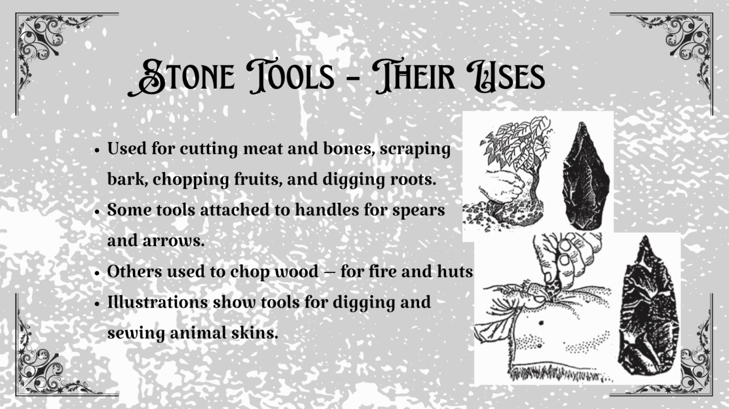Some stones were tied to sticks, creating early versions of axes, spears, and arrows. Others were used to chop wood for fire or for building simple shelters. If you look at the images in your textbook, you can see different shapes, each telling us exactly how creative and practical these people were.